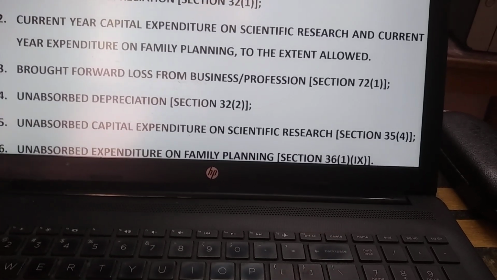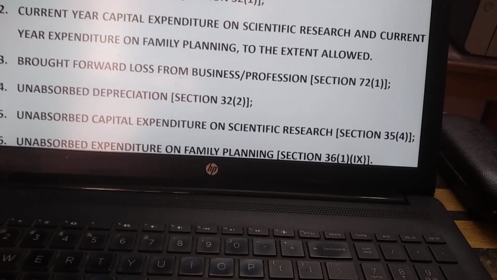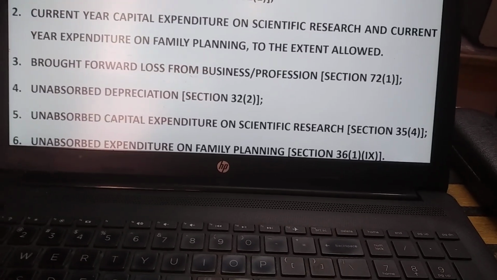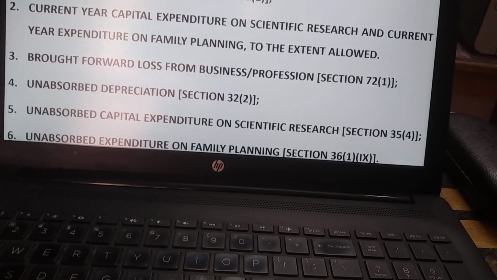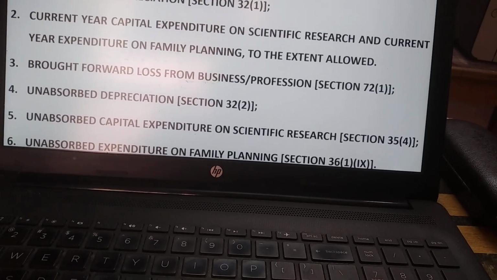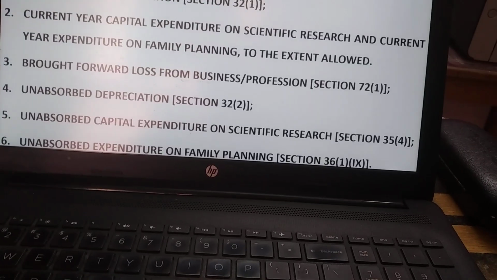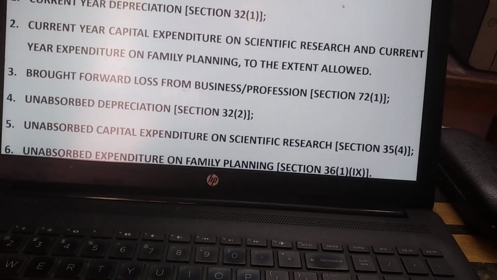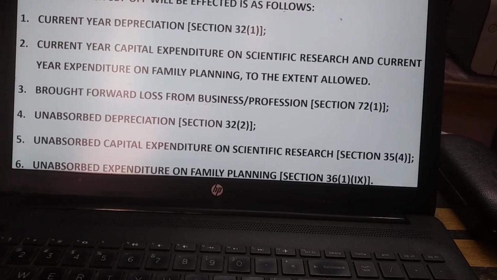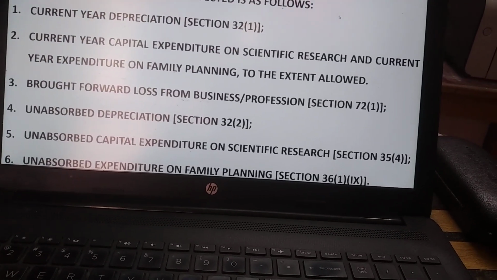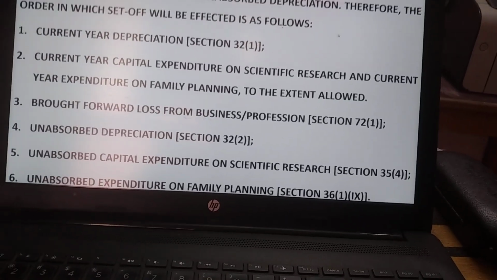After that, unobserved depreciation, then unobserved capital expenditure on scientific research, and finally unobserved expenditure on family planning. This deals with section 36 subsection 1, clause 9.